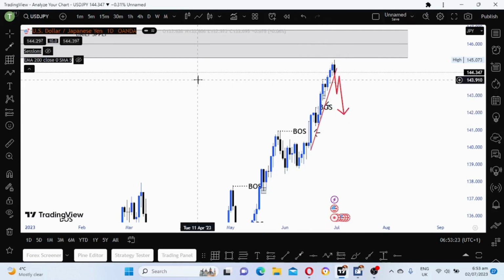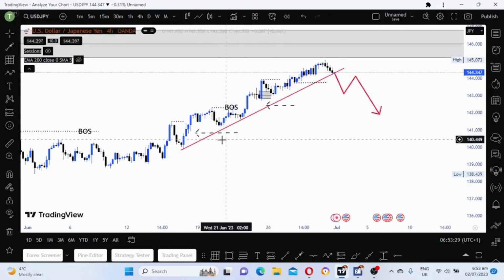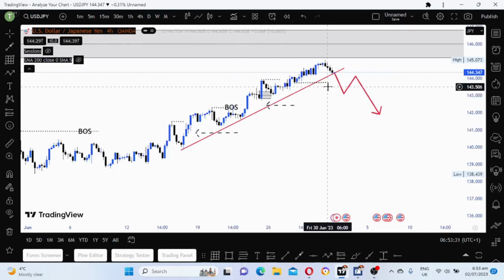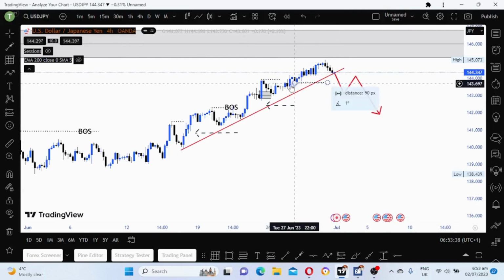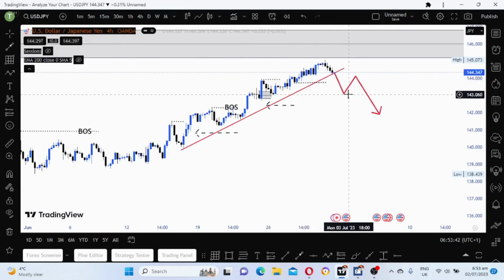These are the imbalances that have to be filled in. If the market on USDJPY comes and breaks this last low, which broke structure to the upside, it's confirmed, we change from bullish to bearish.